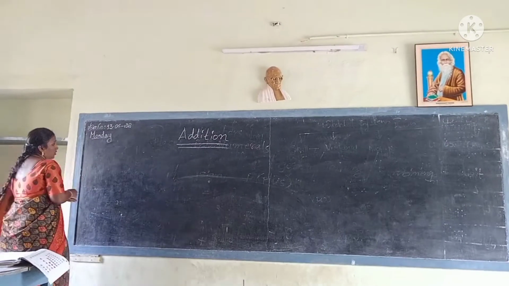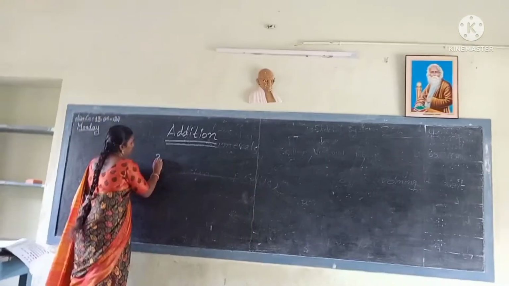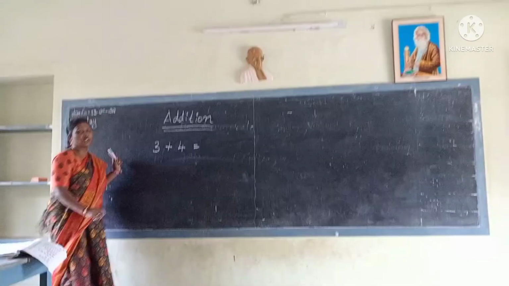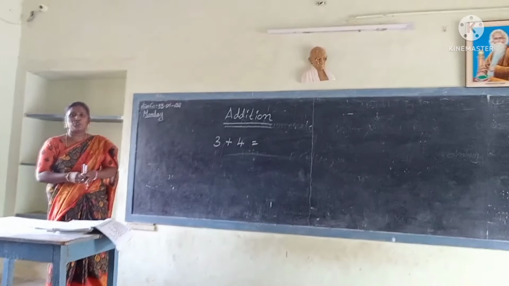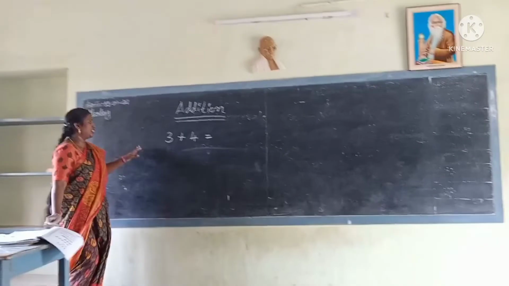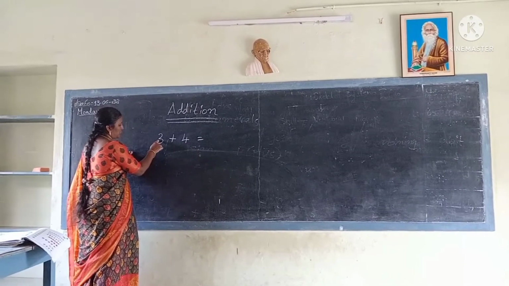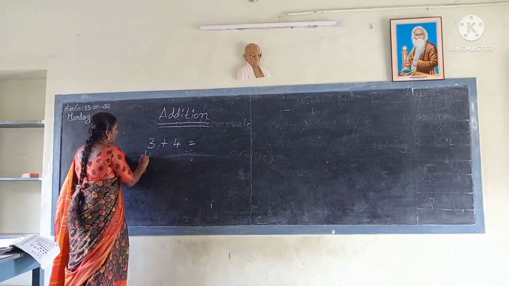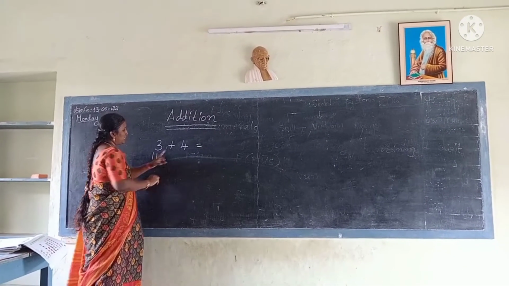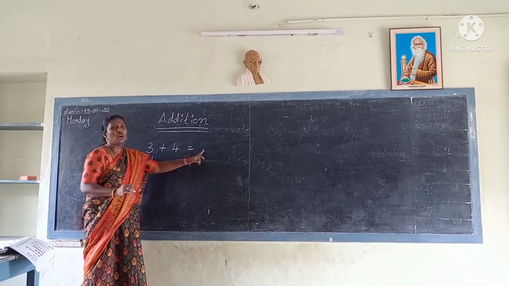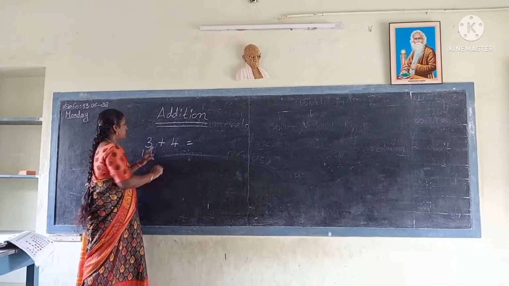Suppose I take 3 plus 4 equals, by using lines. By using lines I will do addition. See, I will draw vertical lines. First number is 3. 1, 2, 3. Next plus. Next 4.